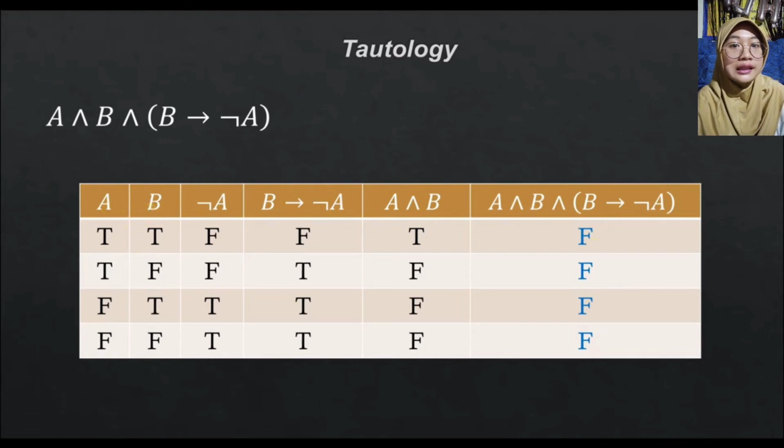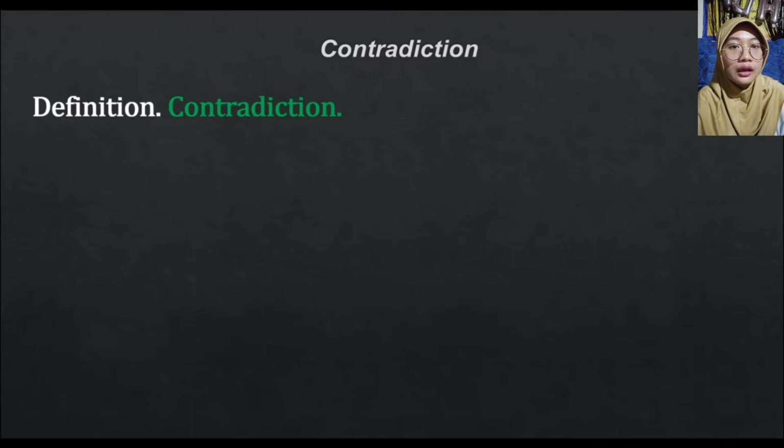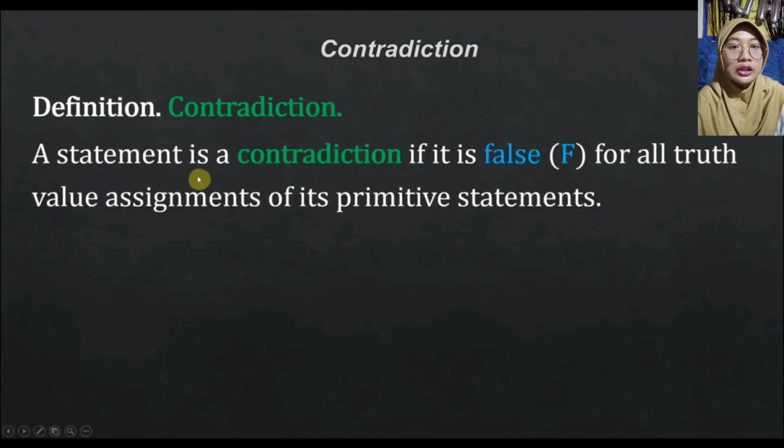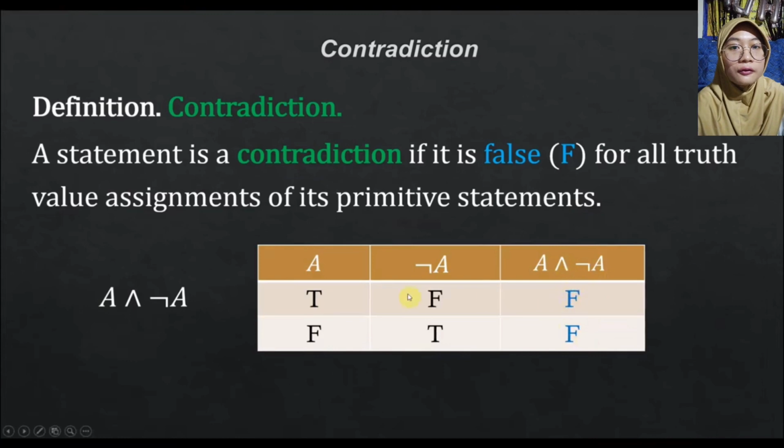Now let me discuss first this contradiction before discussing our example statement. Further, let me define a contradiction. A statement is a contradiction if it is false for all truth value assessments of its primitive statements. The simple example of a contradiction is this one, A and not A. If you fill up its truth table, you can find that A and not A is false for all truth value assessments of its primitive statement A. That is, when A is true or false, A and not A is false.